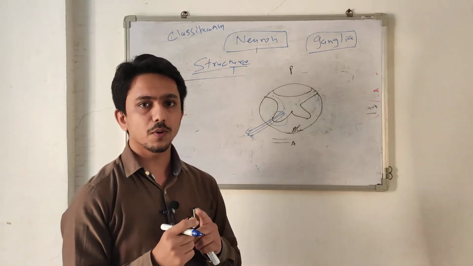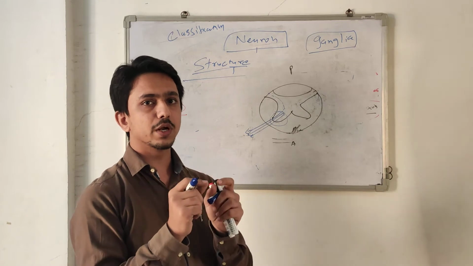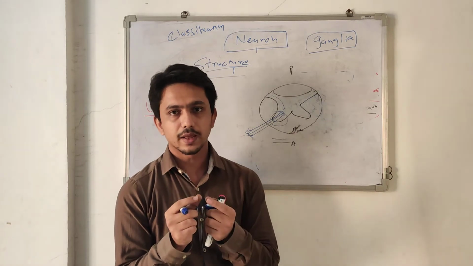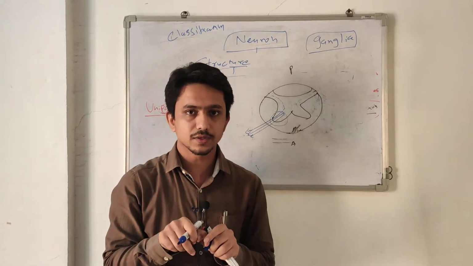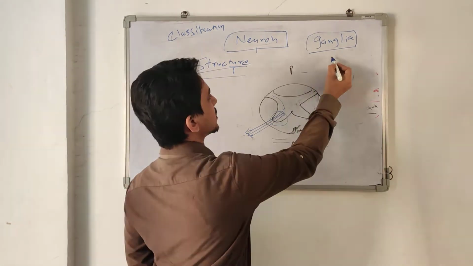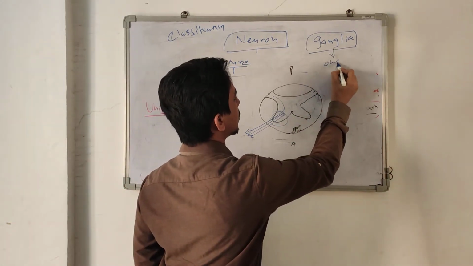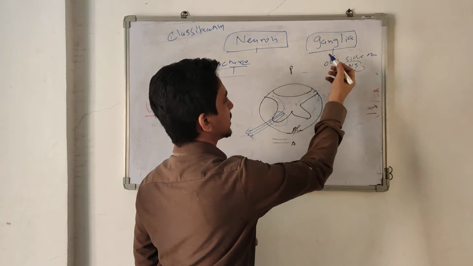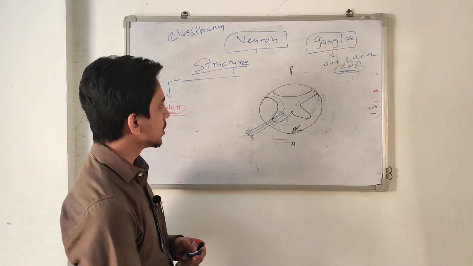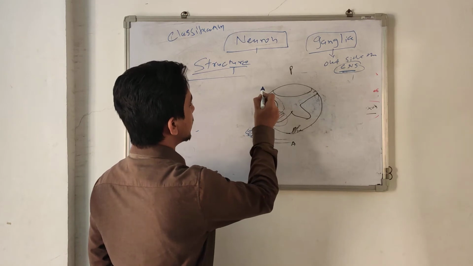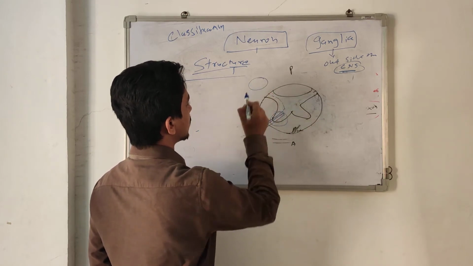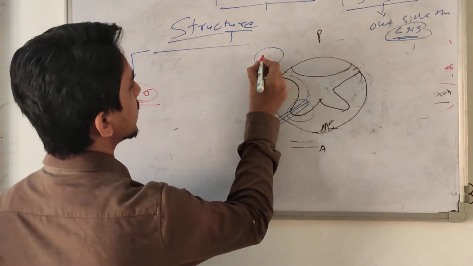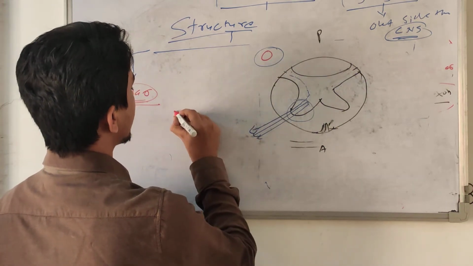In the last lecture we talked about nuclei. Nuclei means collections of cell bodies, a very small piece of gray matter. If it remains on the surface, this is called the cortex. But a collection of cell bodies outside the central nervous system, meaning in the PNS, is called ganglia. So the dorsal root ganglion is a collection of cell bodies near the dorsal root here. They have multiple cell bodies; I draw only one. So here is the cell body which carries the information from the periphery.